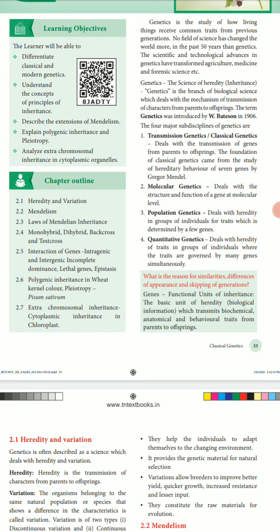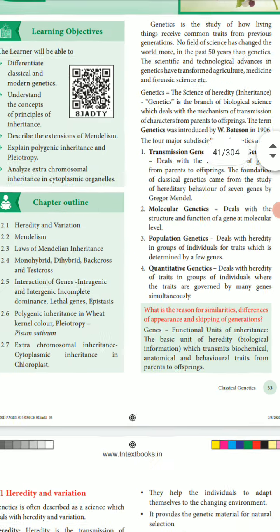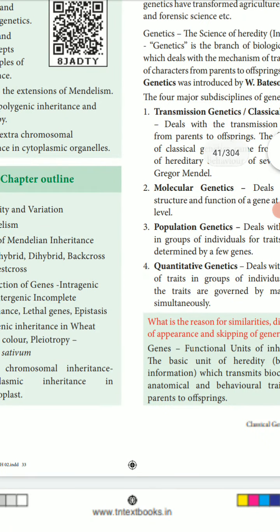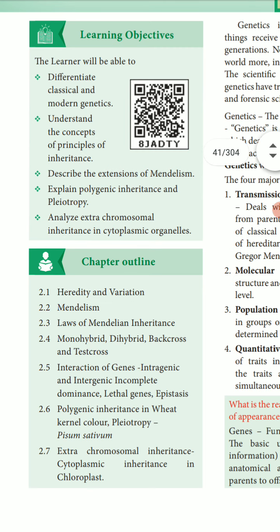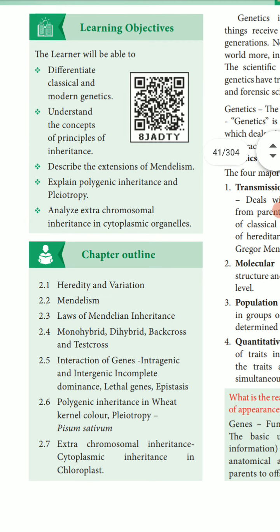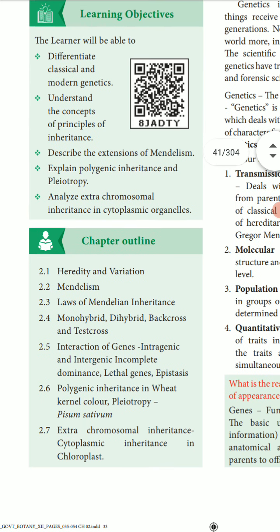First, differentiate between classical and modern genetics. Understand the concept and principles of inheritance, the extensions of Mendelism, polygenic inheritance and pleiotropy, and analyze extrachromosomal inheritance and cytoplasmic organelles.